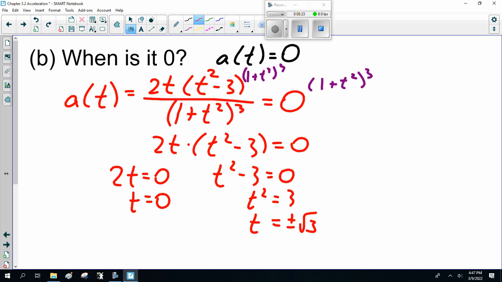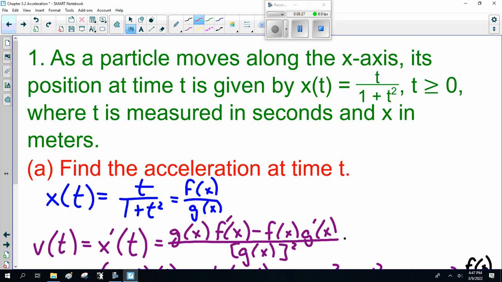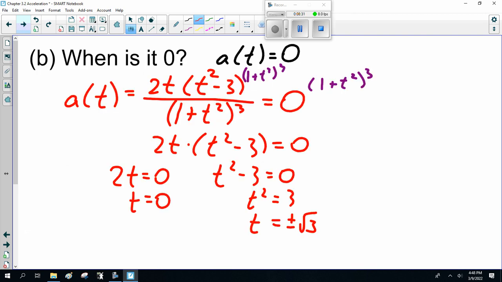And careful, because we have a restriction back here, time is greater than or equal to 0. We don't care about negative time, so it's only plus root of 3. So the acceleration is equal to 0 when time is 0, right at the beginning, and when time is square root of 3 seconds.